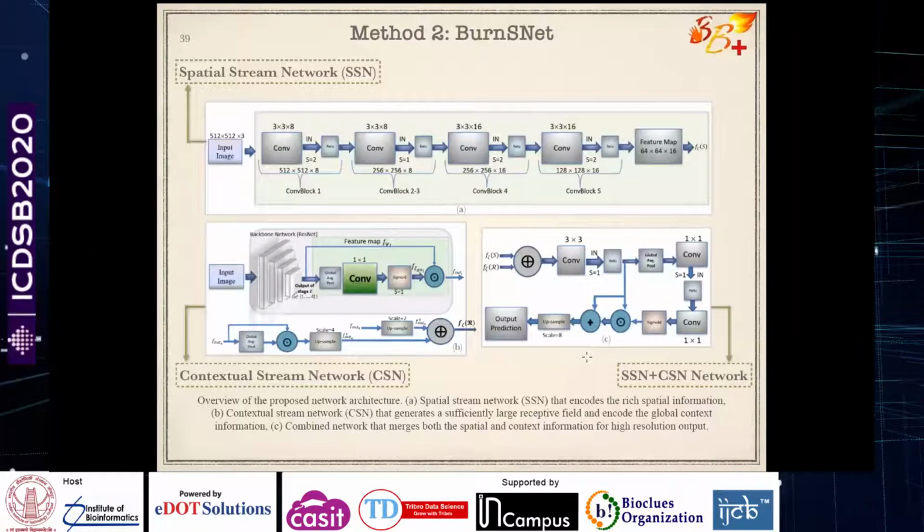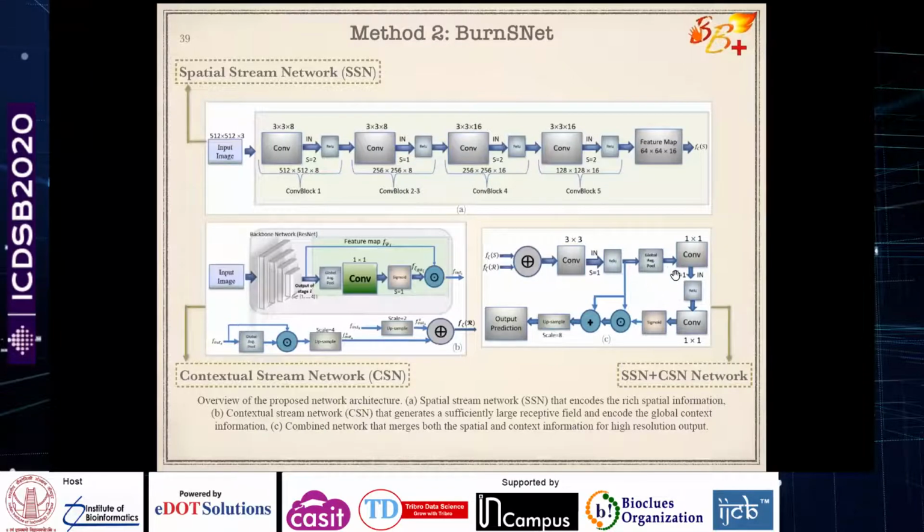There is another method that we considered, which is not based on atrous convolution as such, but which combines the spatial stream network and the contextual stream network, the low level features and the high level features, in a different manner. So here we have a simple convolutional network which gives me the spatial features, and again I am using the ResNet 101 as a backbone network and getting the weights of different stages, out 1 and out 2, and then after some upsampling, merging them together, followed by the fusion of the feature map obtained through this with the feature map obtained through this. And then finally I of course have to apply the upsampling.